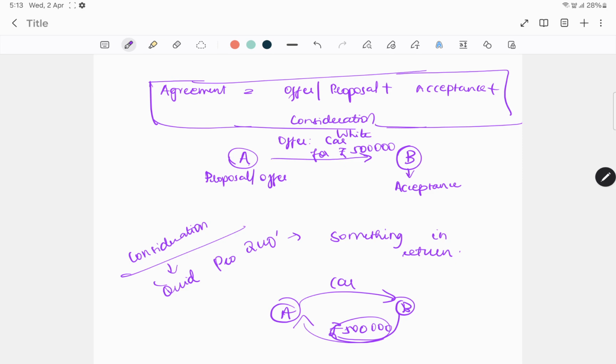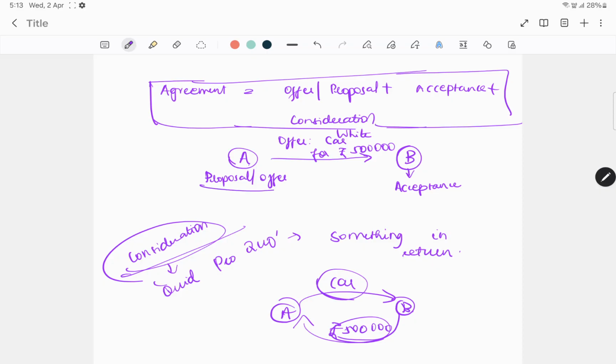And what is the consideration for B? For the 5 lakh that he is paying, he is getting the car, right? So the car is a consideration for B. Now usually we think that consideration is something monetary, but it need not be. It's something in return. It can be either monetary or non-monetary.